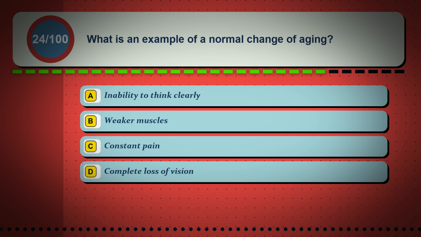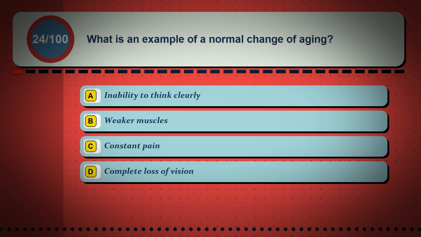Question 24. What is an example of a normal change of aging? Option A. Inability to think clearly. Option B. Weaker muscles. Option C. Constant pain. Option D. A complete loss of vision.